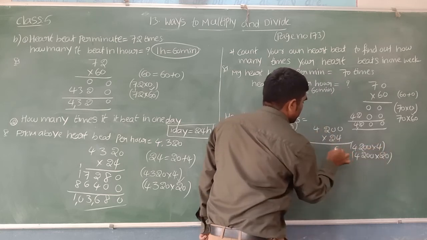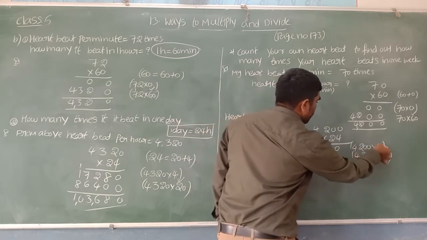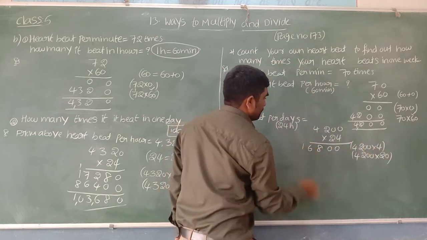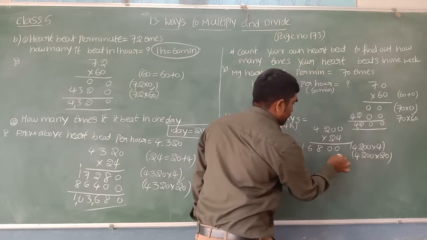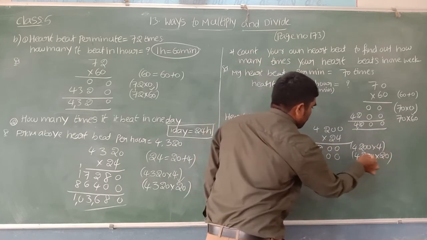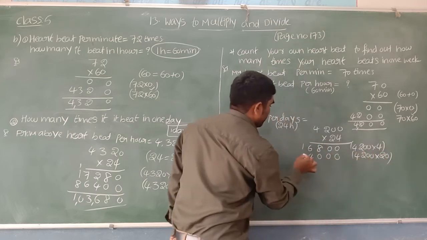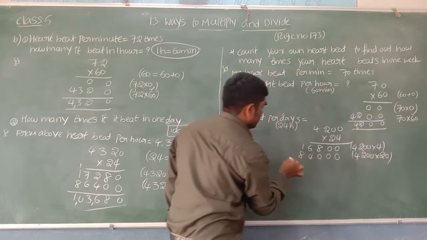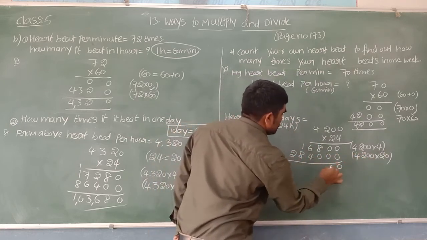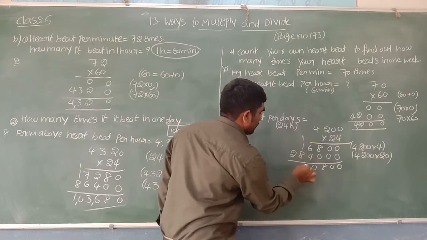Now 4 into 0, 0, 4 into 0, 0, 4 twos are 8, 4 into 4, 16. Now we have 0 here, first place you can keep 0 only. 2 zeros are 0, again 2 zeros 0, 2 twos are 4, 2 fours are 8, 2 ones are 2. 0, 0, 8, 6 plus 4, 10, 0, 1 carry, 8 plus 2, 10, 0, 1.